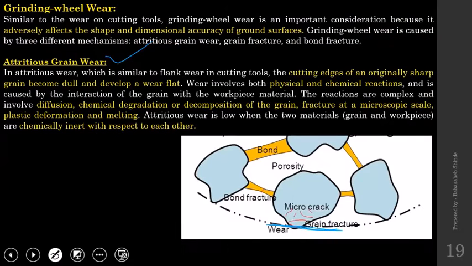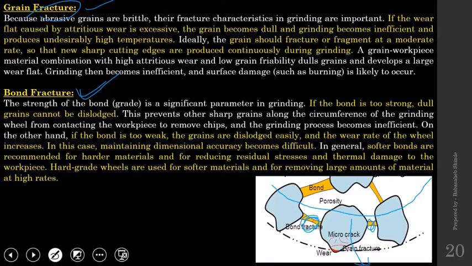So the first one is attritious wear, that is wear of the abrasive and development of a flat surface. After that, the abrasive should break in some orientation, offering a new cutting edge, that is grain fracture.